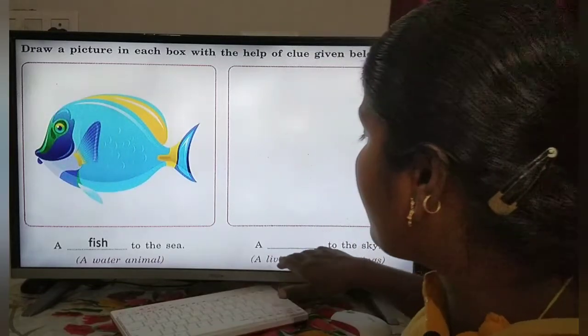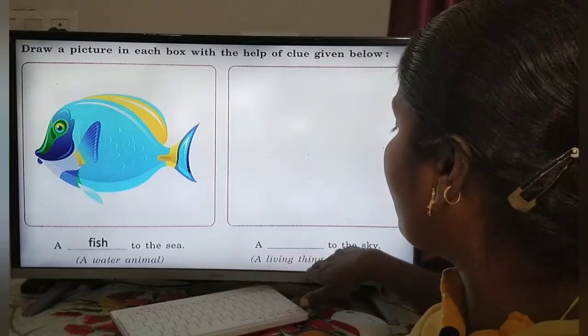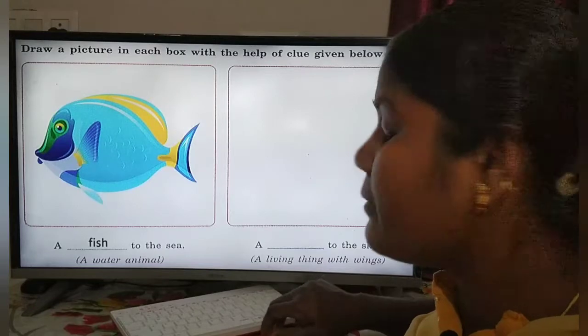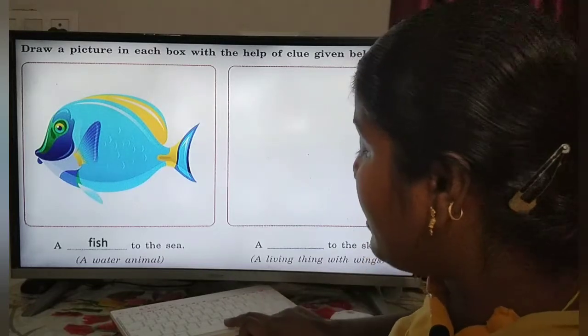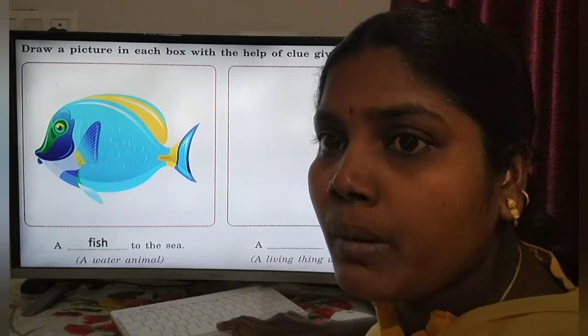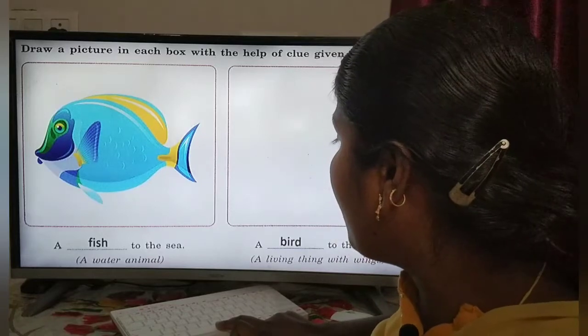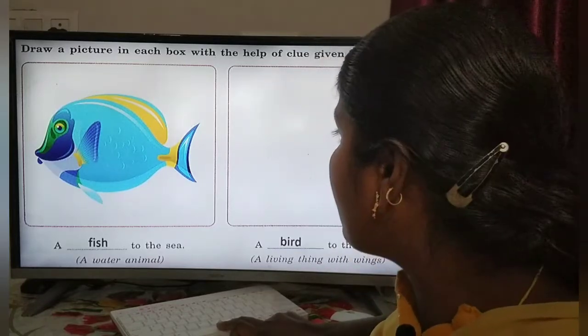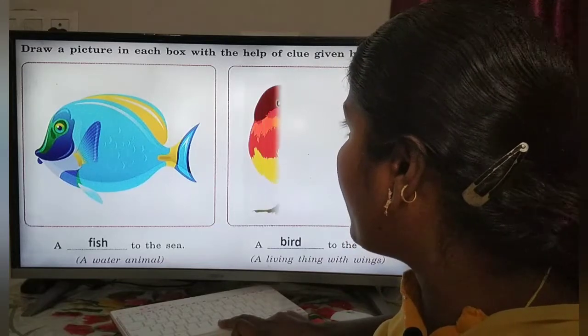Okay, and second one is a living thing with wings. A living thing with wings. So a living thing with wings means a bird. Is it not? Bird is a living thing and it has wings also. So I draw a bird for you.